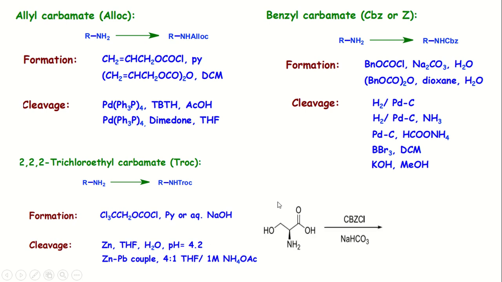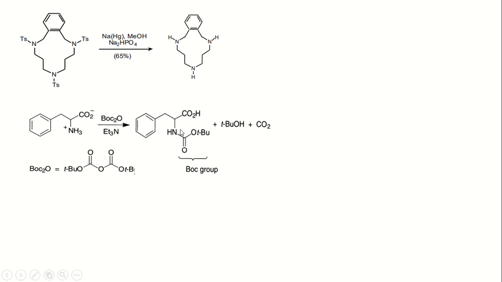Now, in this reaction, by using CbzCl as a protecting agent, it is easily protected only on the amine group, not the acid and alcohol groups. In this reaction, sodium amalgam is used for the deprotection of the sulfonamide, and they produce the product as shown. In this reaction, the amino acid reacts with BOC, therefore giving amine-BOC as a protective form.